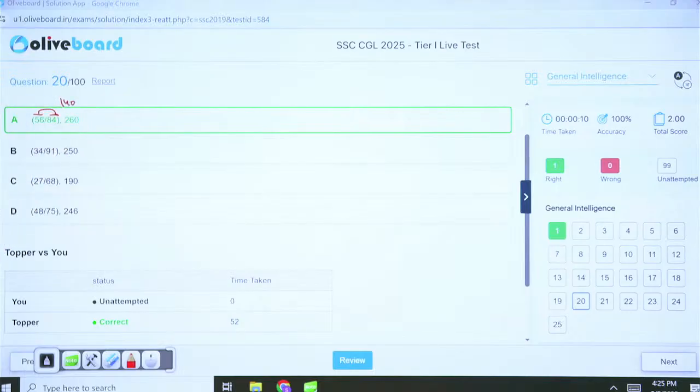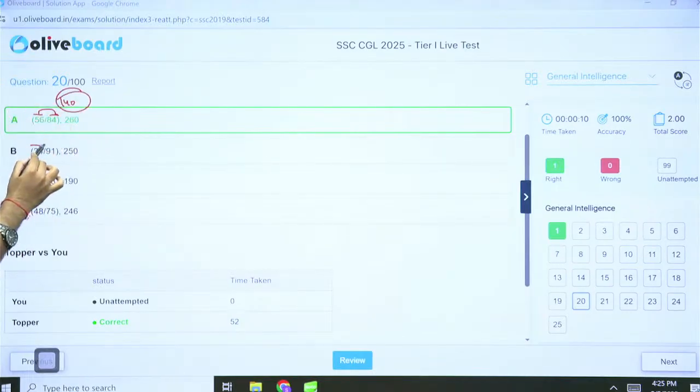140. And 140, if you multiply by, so this is the odd one out. 34 and 91. This is 125. 125 into 2 is 250. Add them. This is 95, I believe, right? This is 95 into 2 is 190.